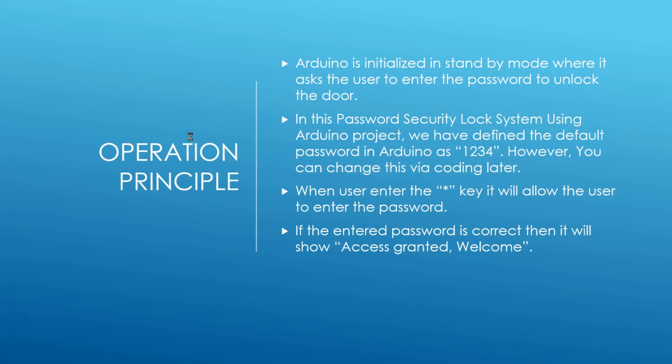Then we will open the door if it is correct, with the message shown on LCD: access granted, welcome. And the password the user enters is displayed on the LCD screen as asterisks because of the privacy or encryption issue. And if the password is wrong, then it will show the password is wrong, you go away.